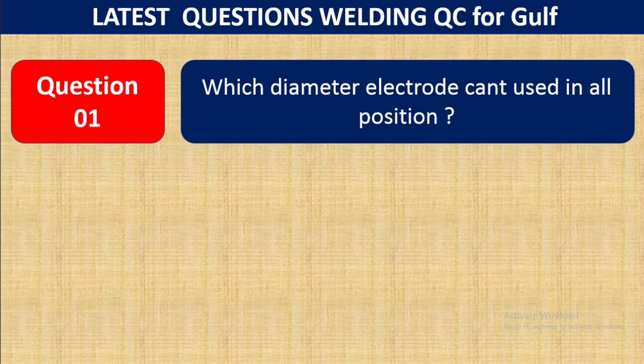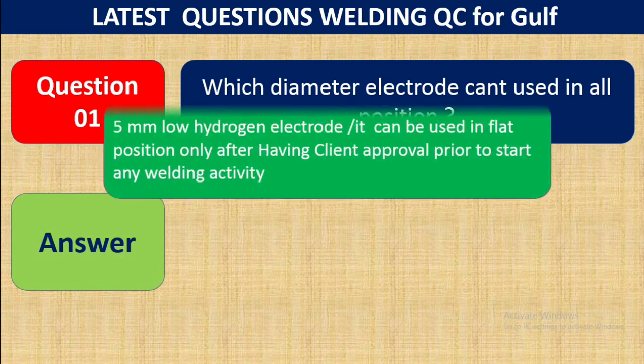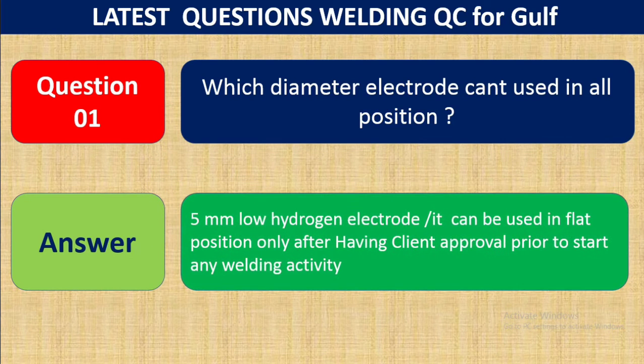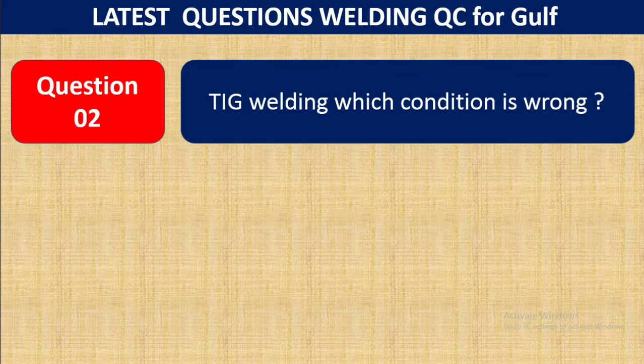The first question is, which diameter electrode can't be used in all positions? The answer is the 5 mm low hydrogen electrode. You cannot use it in all positions. It can be used in the flat position only, if you have approval from the client to start any welding activity. This is question 1.